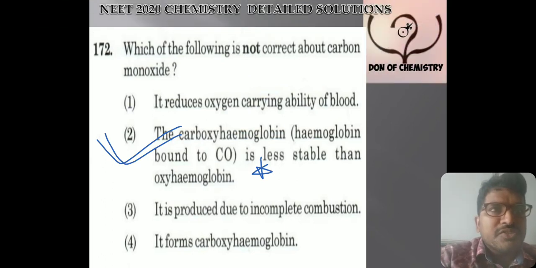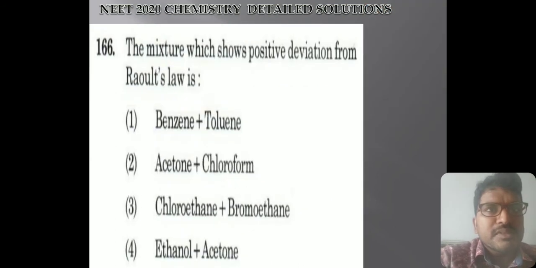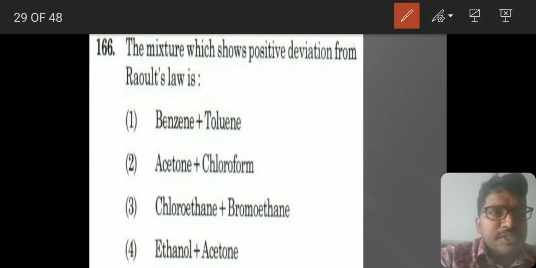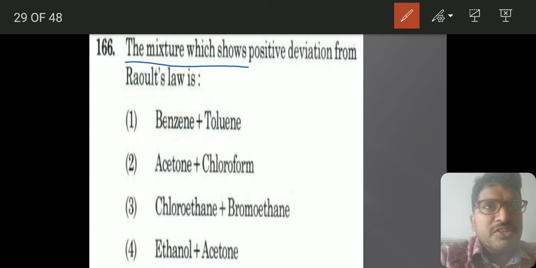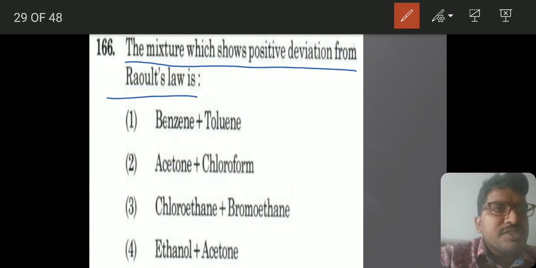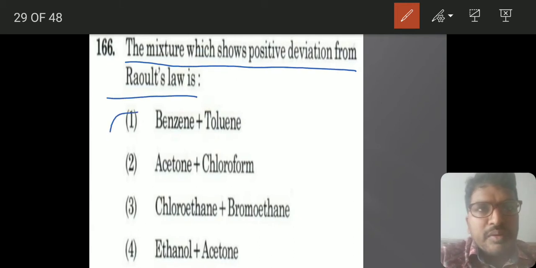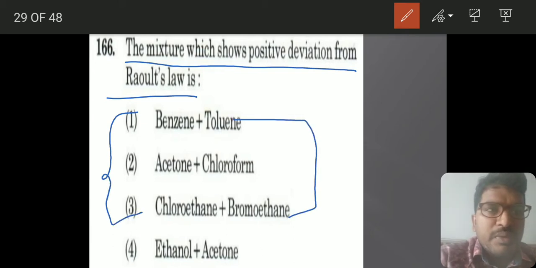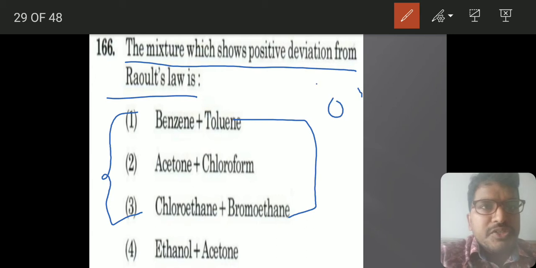Let's move to the next one. From solutions, as I told you, 2 questions have come. I suggested these 2 questions, and the same have come. The mixture which shows positive deviation from Raoult's law. I told you how to remember these examples also. If molecular mass is almost the same, they will show no deviation.